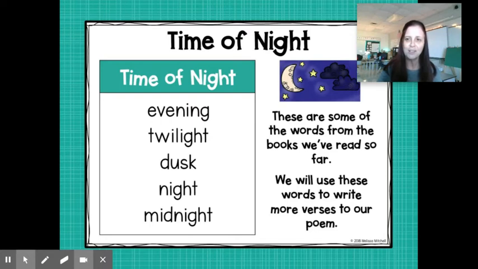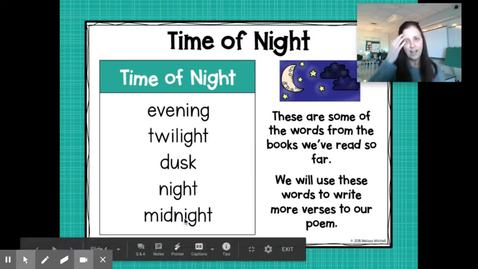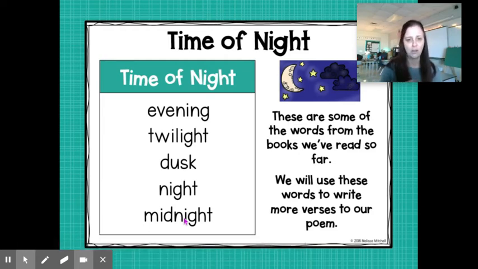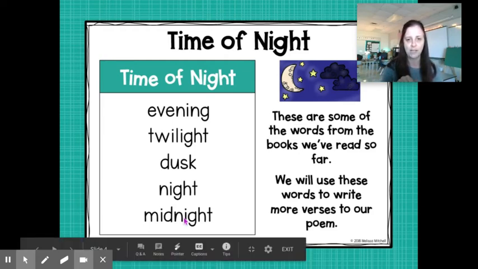All right, we are starting with the slide that we looked at for Tuesday, where we talked about all of the different words that mean the time of night. We use the word evening, twilight, dusk, night, and midnight. Yesterday, you needed to take the meanings of all those different times of night and match them up with the right word.